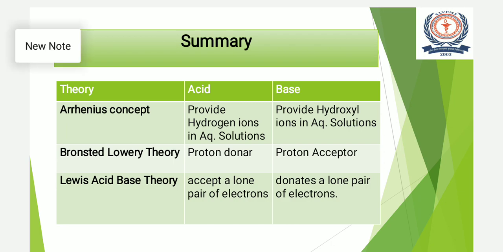According to the Arrhenius concept, acid is a substance which provides hydrogen ions in an aqueous solution, and base is a substance which provides hydroxyl ions in aqueous solution. Then the second theory, Bronsted-Lowry theory, tells that acid is a proton donor and base is a proton acceptor. And Lewis acid-base theory tells that acid accepts a lone pair of electrons while base donates a lone pair of electrons. So if you learn this table, it will avoid confusion of acids and bases as per different theories.